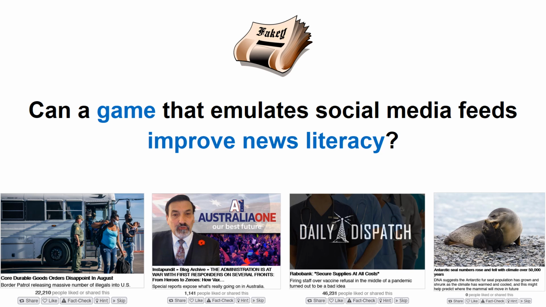In this paper, we analyze whether Fakey can help people improve their news literacy. To answer this question, we grouped players into 3 bins. Short for those who played a single round of the game, that is, interacted with 1 to 10 articles. Medium for those who played between 2 and 3 rounds, that is, interacted with 11 to 30 articles. And long for those who played more than 3 rounds, that is, interacted with more than 30 articles.